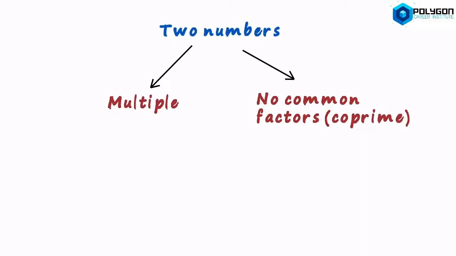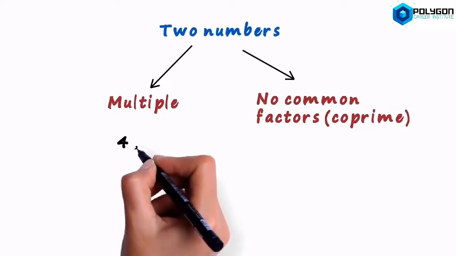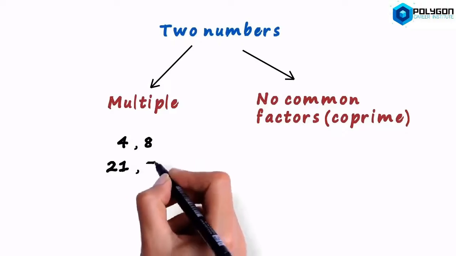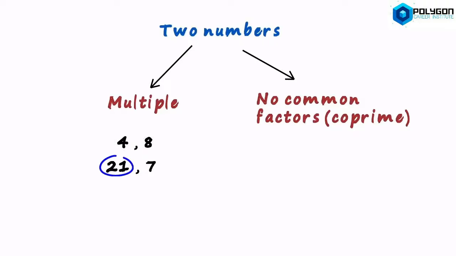The first case would have numbers like 4 and 8. 8 is a multiple of 4. Or numbers like 21 and 7. 21 is a multiple of 7. One number is a multiple of the other. Why is it a special case?